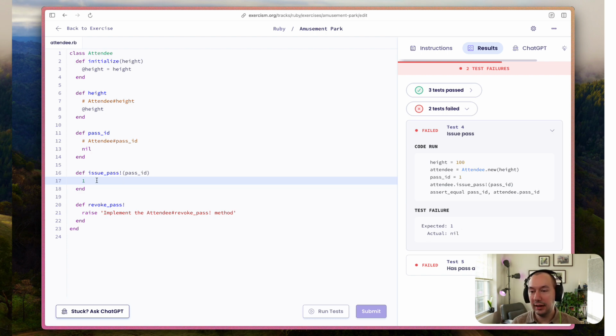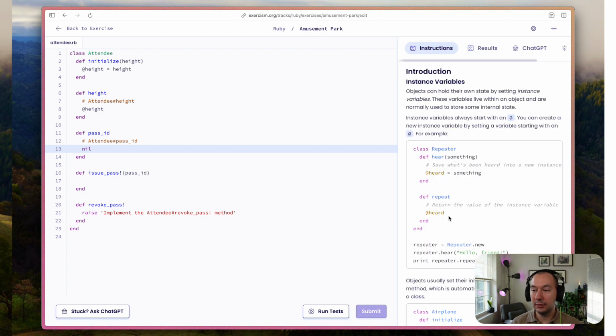So we can't just cheat at it. And if we pass the pass ID, that also fails. So what this indicates to me is that I don't really know what this method does. There's some kind of business logic that I'm not fully aware of. And probably what's happening is my pass ID maybe is not giving me what I need. So my pass ID and my attendee pass ID should be equal.